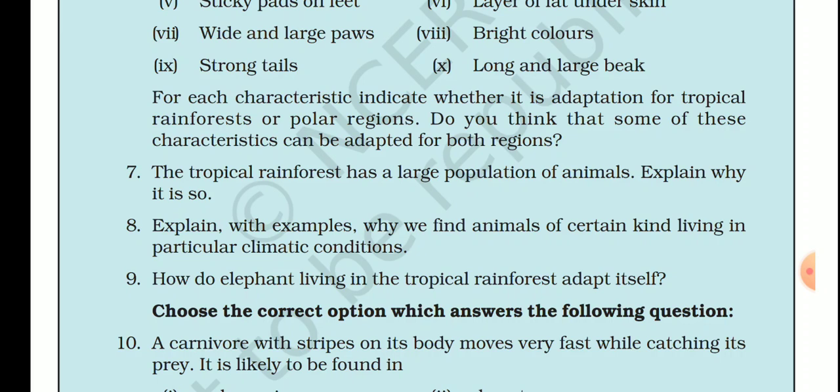It also has a thick layer of fat under the skin, so that it can survive the extreme cold conditions.